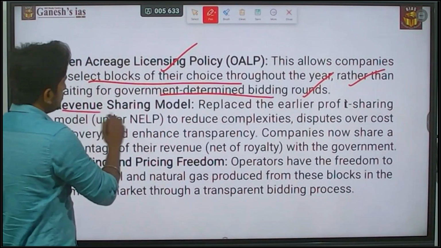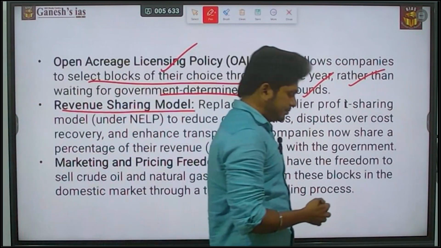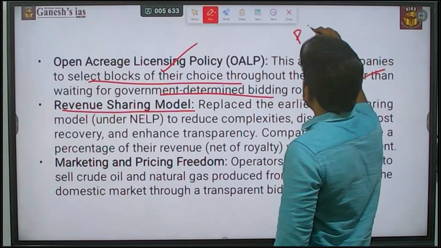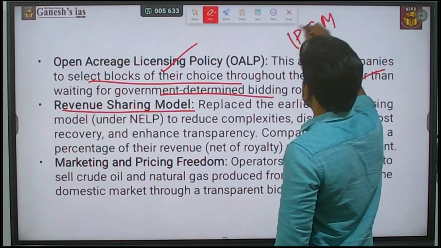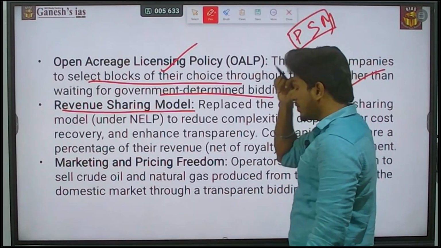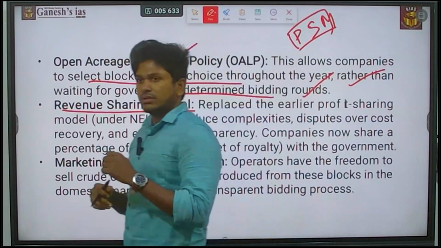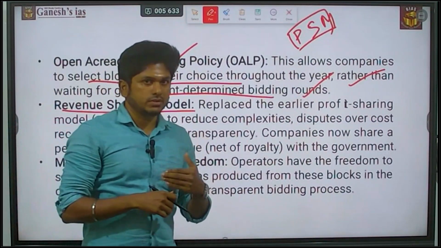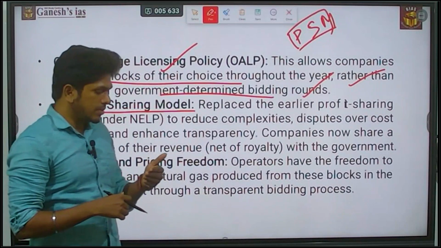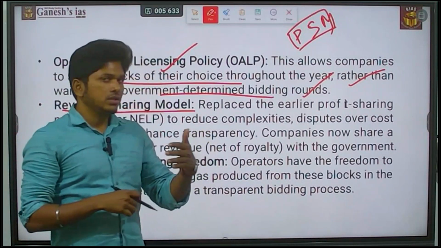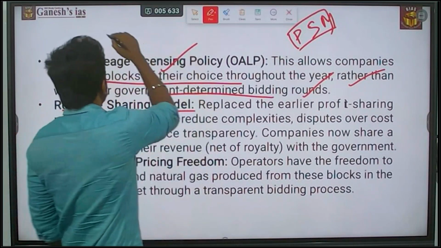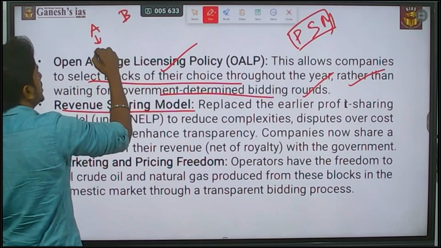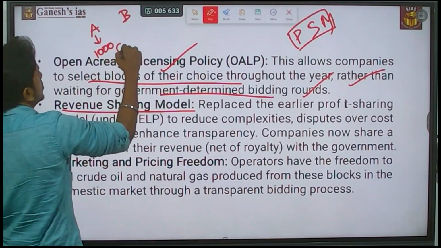Next is the revenue sharing model. Earlier it was a profit sharing model, PSM. So what is this profit sharing and what is the revenue sharing? Consider that I'm running an oil exploration company, and I bid for two blocks, block A and block B. For the first block A, I bid 1000 crore.